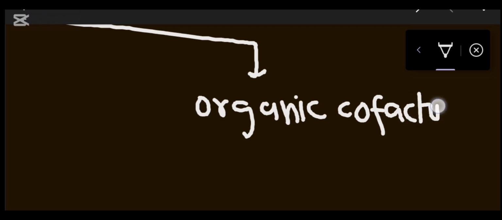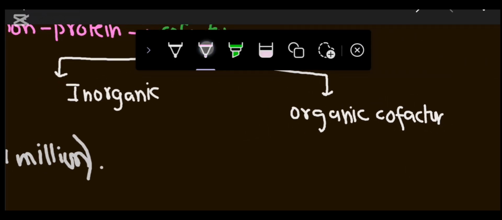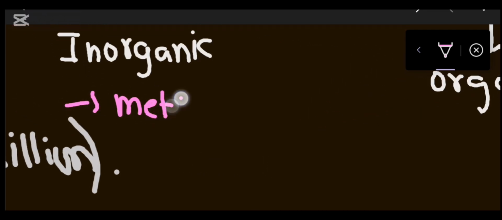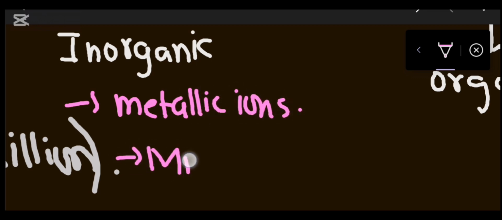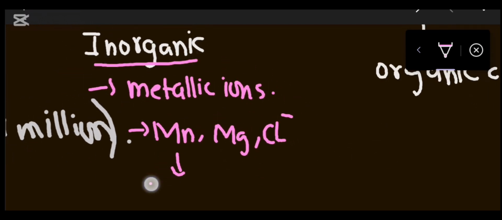Now, what is the difference between inorganic cofactor and organic cofactor? Inorganic cofactors include metallic ions, like magnesium and chlorine. These inorganic ions act as activators.